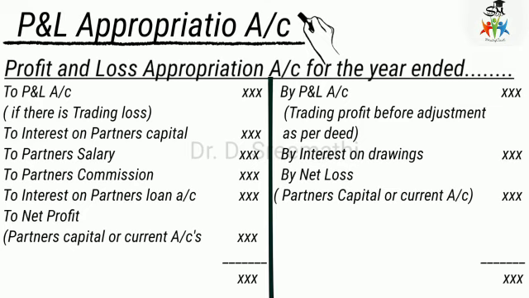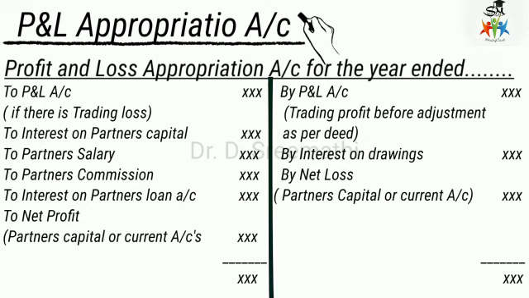So how should the interest on partners capital be calculated? The calculation of the interest on partners capital should be done on the opening balance of capital. To get that opening balance, we have to take the partners capital at the end of the year. That should be added with drawings and interest on drawings. Then we have to deduct the interest on capital if anything is there.